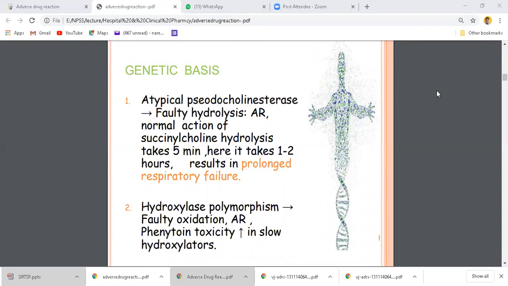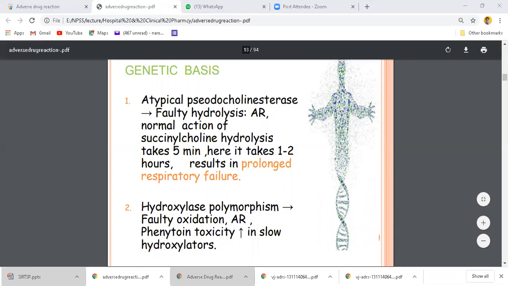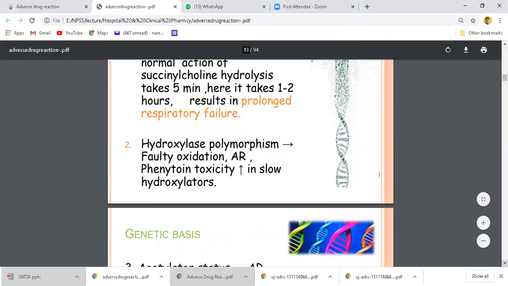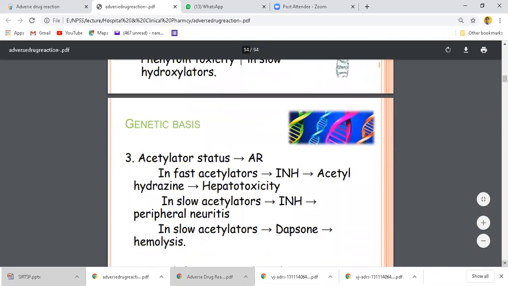That is also a cause of drug adverse reaction. Now, hydroxylase polymorphism: faulty oxidation, phenytoin toxicity in slow hydroxylators. These are examples of genetic basis.